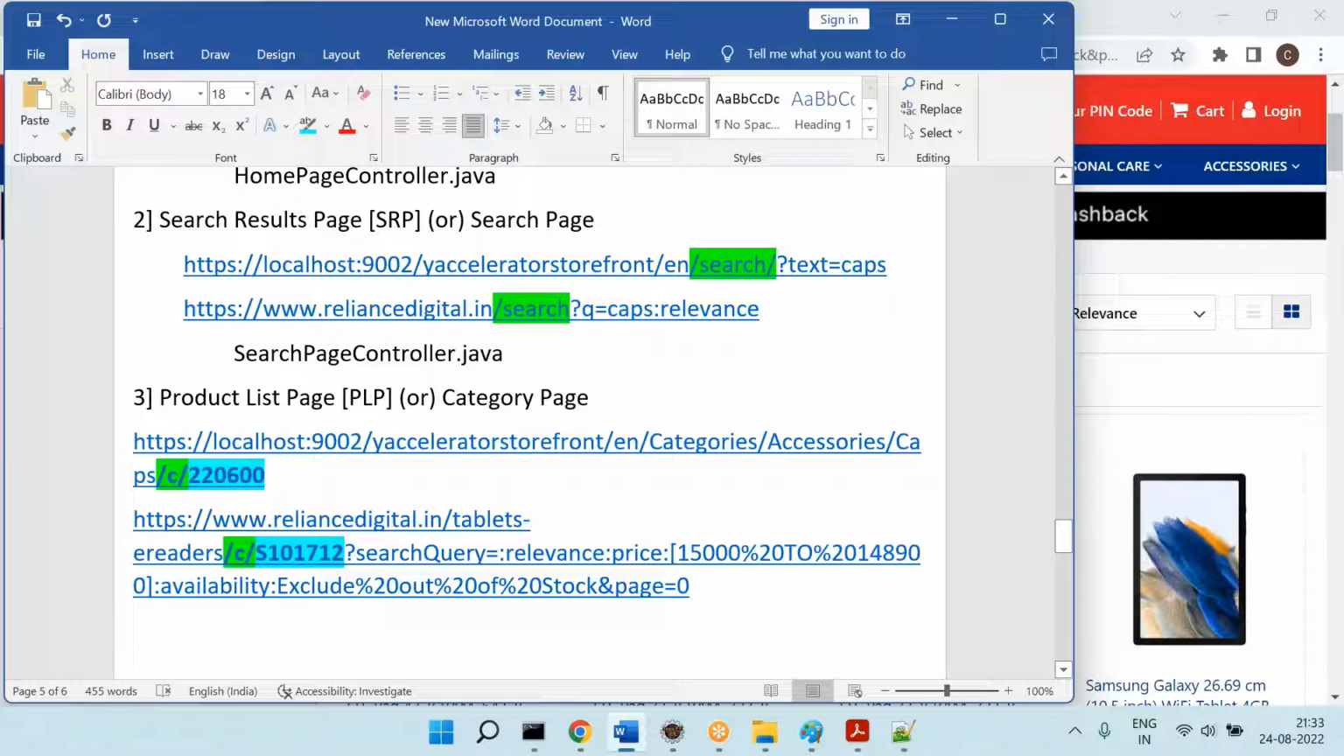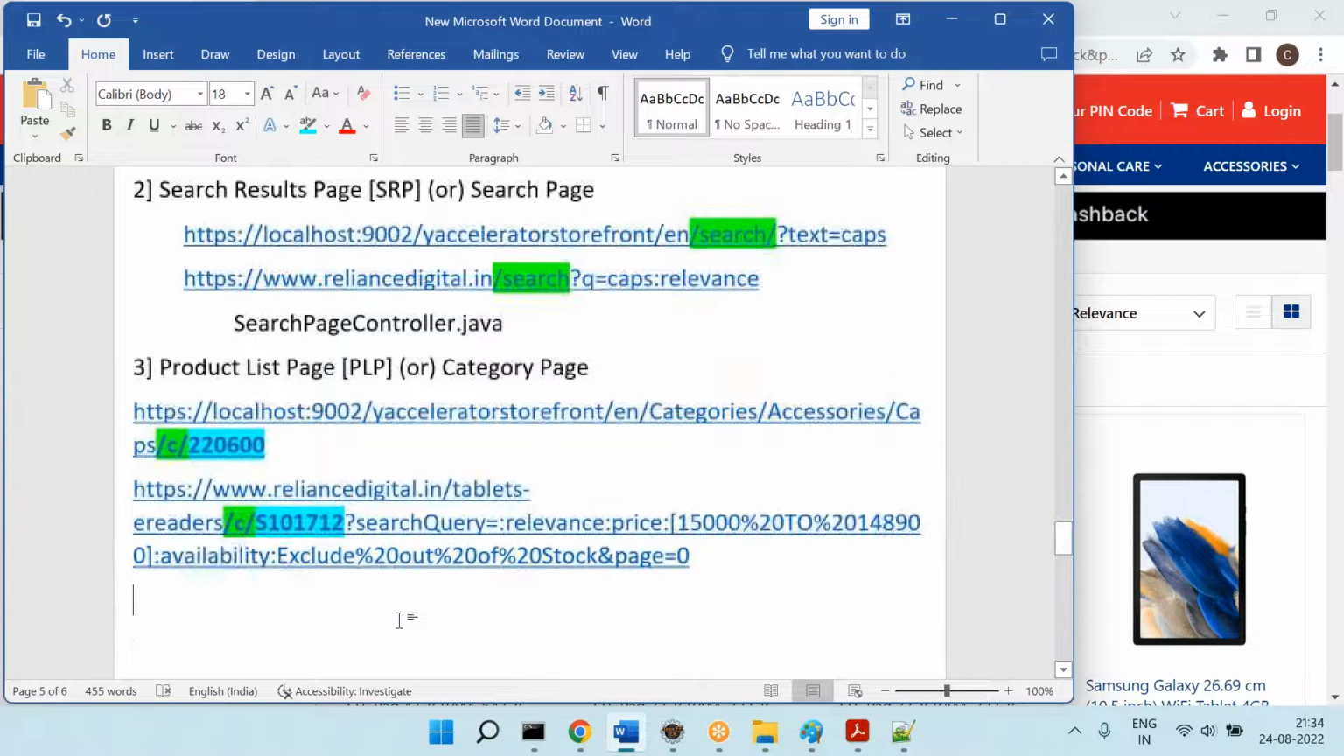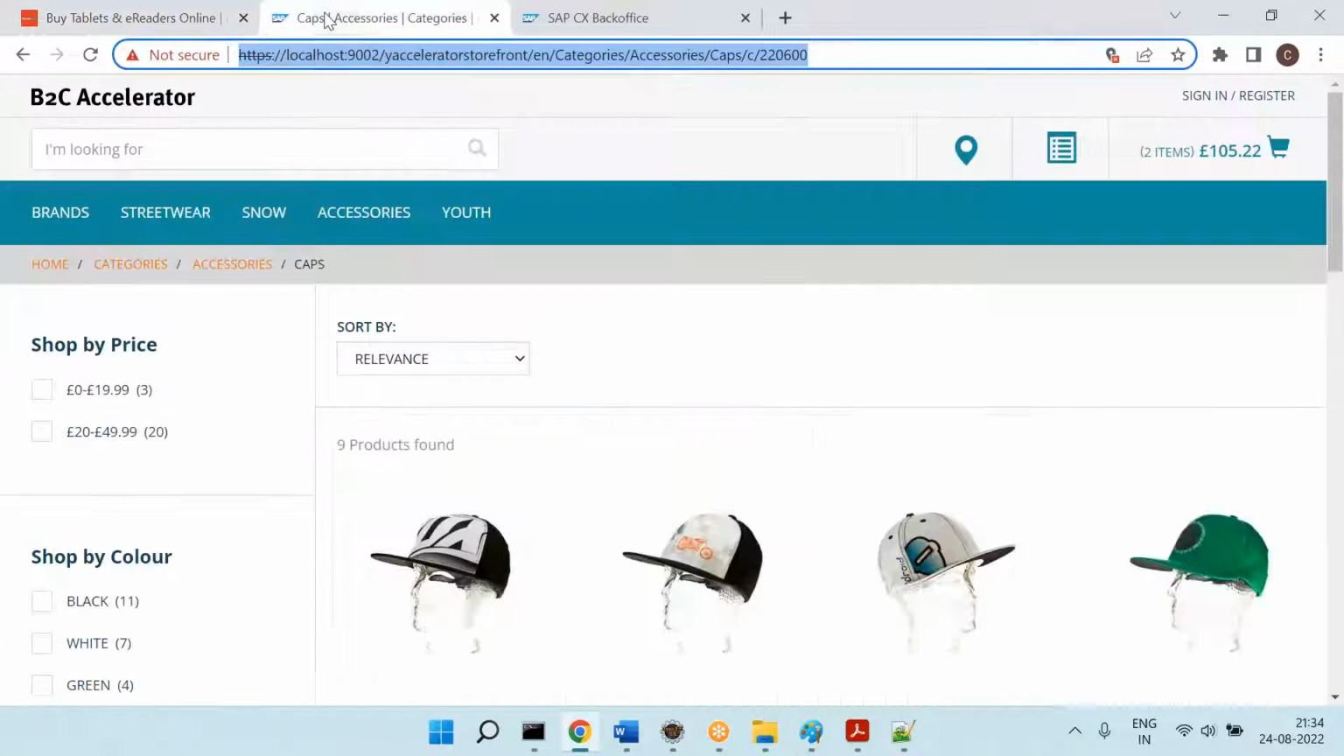If at all you are not finding this pattern, that means they have done the customization. Okay, that's about this one. Now let's come back here.